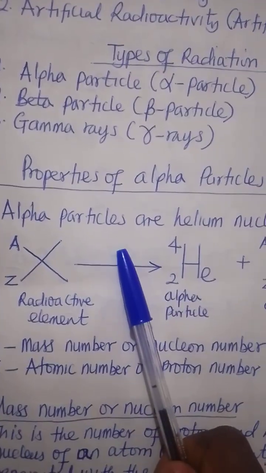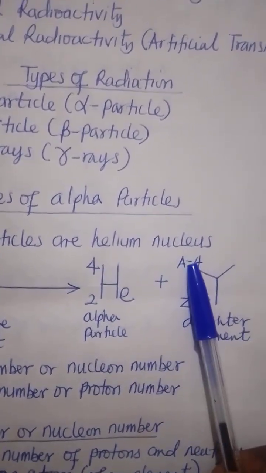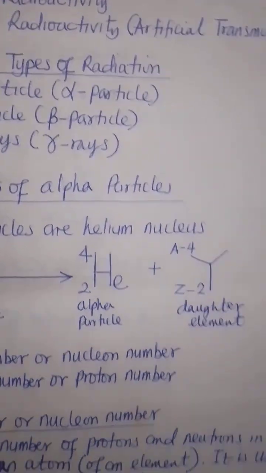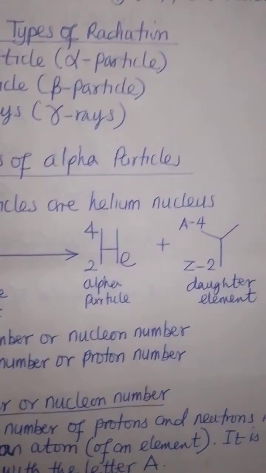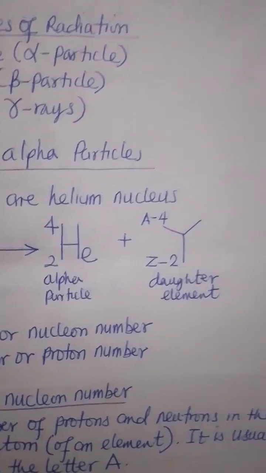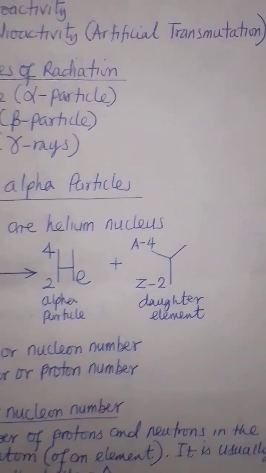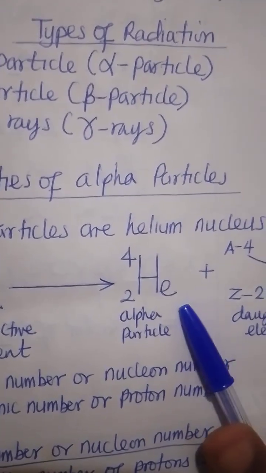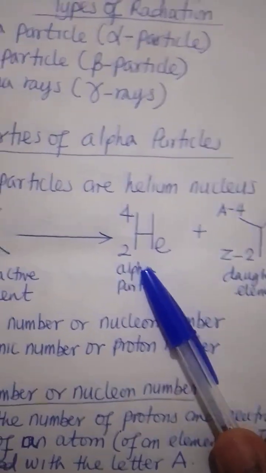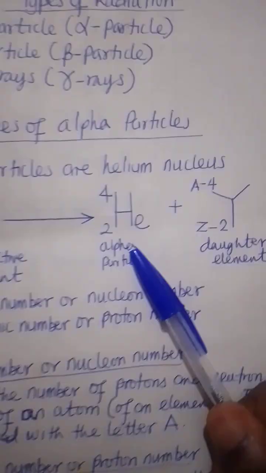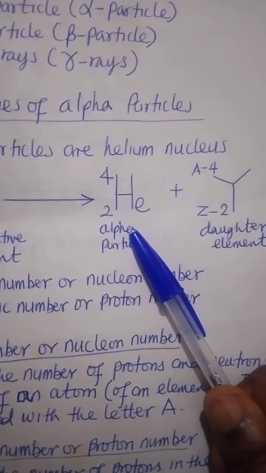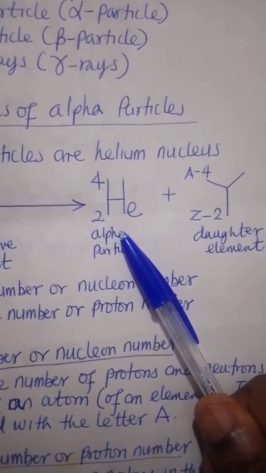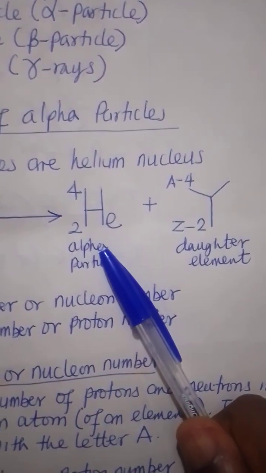Alpha particles are helium nuclei. When you see the emission and the radiation is a helium nucleus, we say that radiation is an alpha particle.